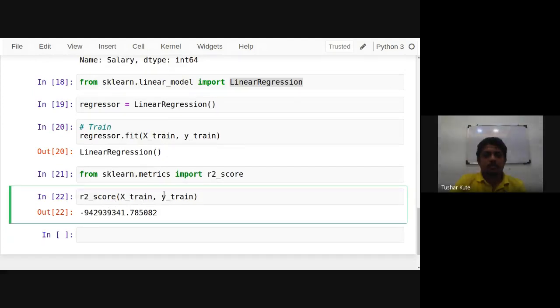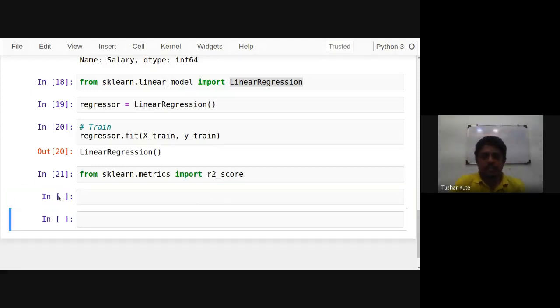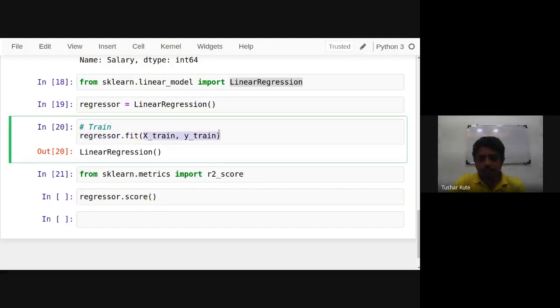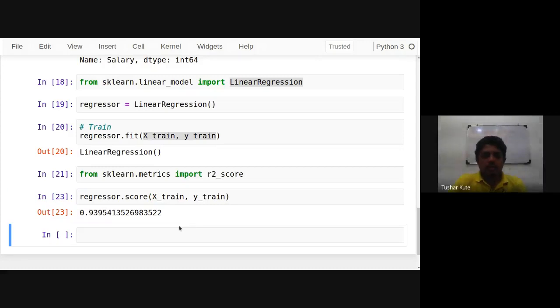It shows -91,000. Sorry, we have to apply the test data. Before that, there's one function, regressor dot score, where we can apply this data. Then we'll see how to make use of R2 score. You can check it. It is 0.93, that I am getting over here.